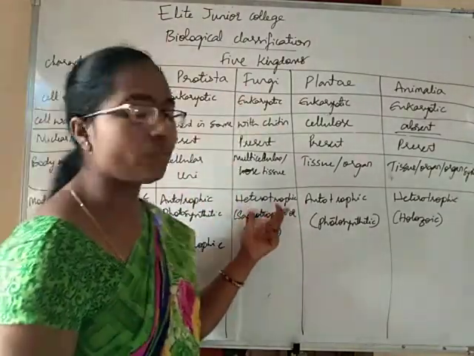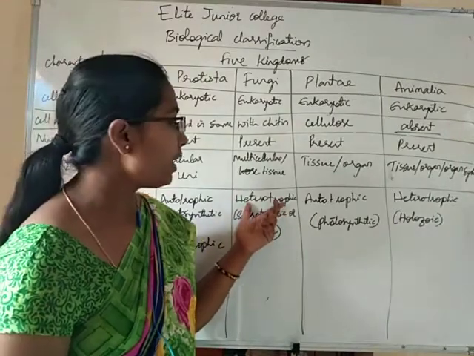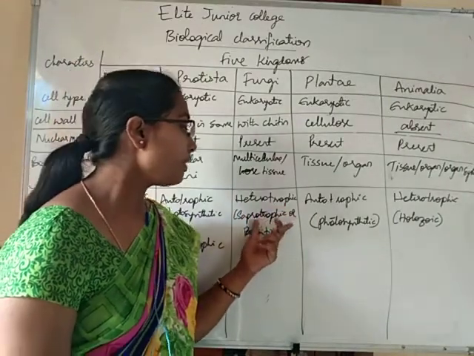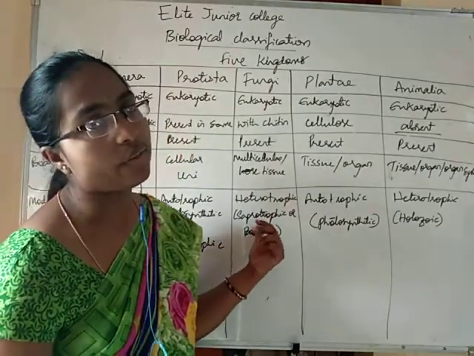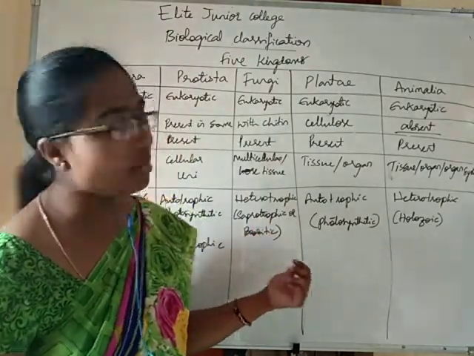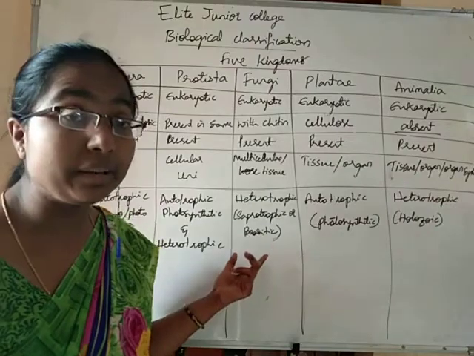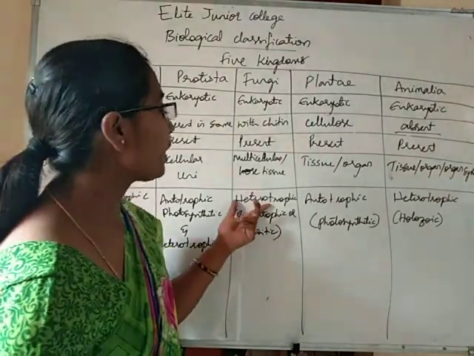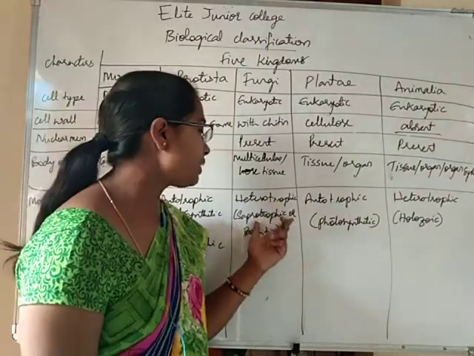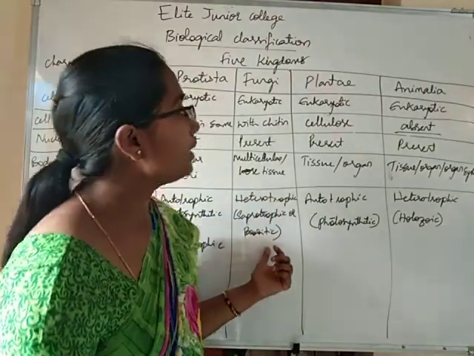Fungi are heterotrophic organisms. They are either saprotrophic or parasitic. Saprotrophic means dependent on decaying plant and animal materials. Parasitic means they are completely dependent on other organisms for their survival. So, fungi is a heterotroph. It is either a saprotroph or a parasite.